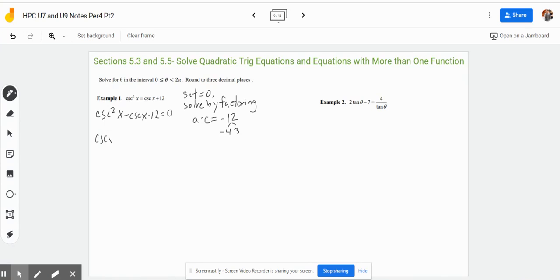So you have cosecant x minus 4 times cosecant x plus 3 is equal to 0. Okay, and then we're going to solve for each one of these binomial terms here. So we'll have cosecant x minus 4 equals 0, cosecant x plus 3 equals 0. And then we would just add 4 to both sides here. So cosecant x equals 4.